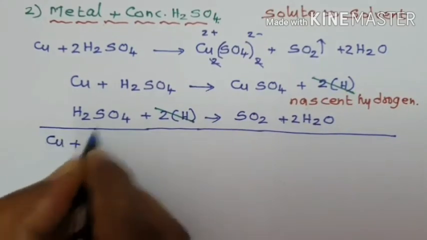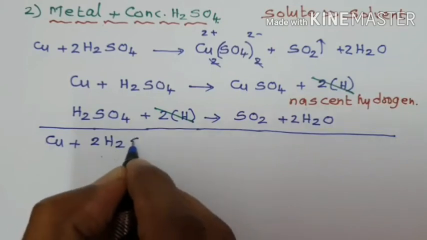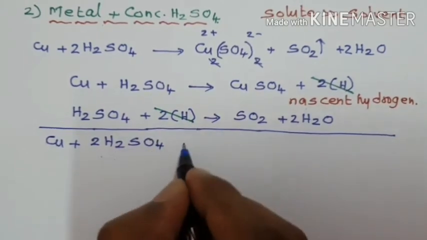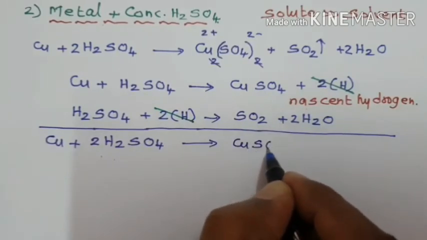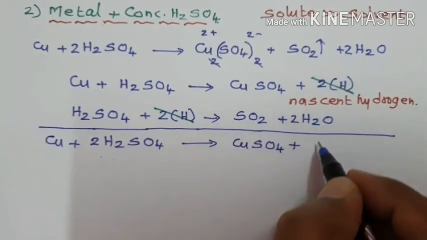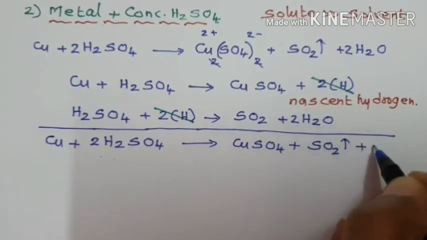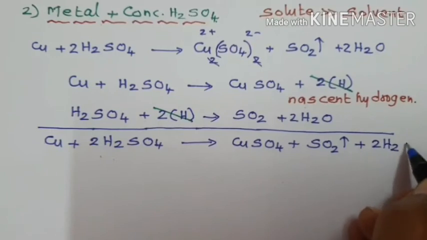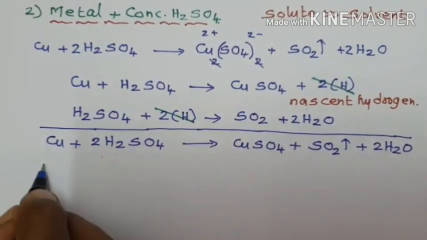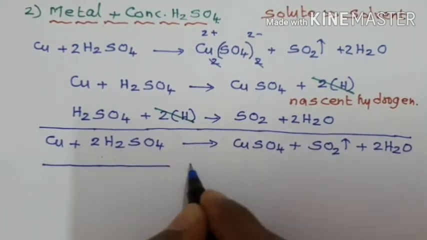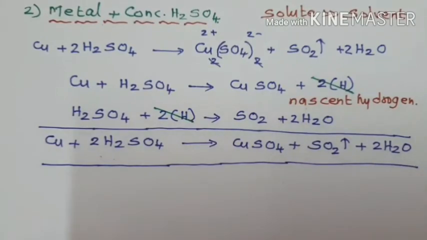Copper plus how many molecules of sulfuric acid? 2 molecules of concentrated sulfuric acid, and gives copper sulfate, CuSO4, plus liberation of SO2, acidic gas sulfur dioxide, and 2 water molecules are also removed. So, in this reaction, a metal undergoes oxidation, at the same time sulfuric acid undergoes reduction.